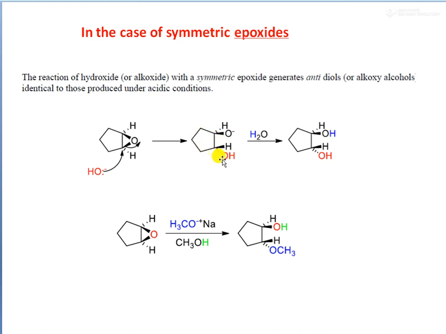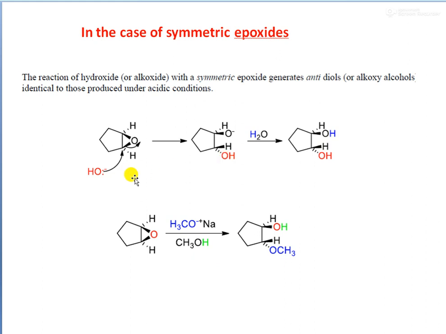You can see this dashed bond here, and the opened ring will have the O-, and a proton will be abstracted from water and forms an OH here. So we see that when this ring opens, an anti-diol is formed. One OH group is at the bottom of the ring, and the second OH group is at the top of the ring. So this is an anti conformation. The two OH groups are in anti conformation.